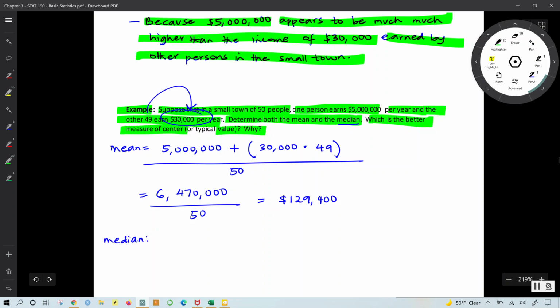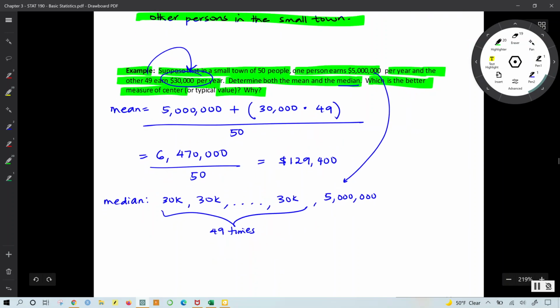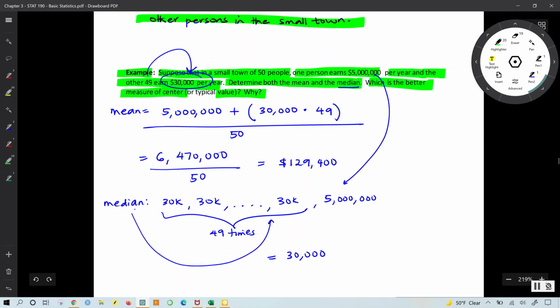Then, for the median, first we will need to order the values. So you have 30,000, 30,000. I will have to write 49 of those, so this will be 49 times. And then the last value will be the $5 million earned by the great earner. And then the median will be the middle value. So definitely the median is going to be 30,000 in this case.